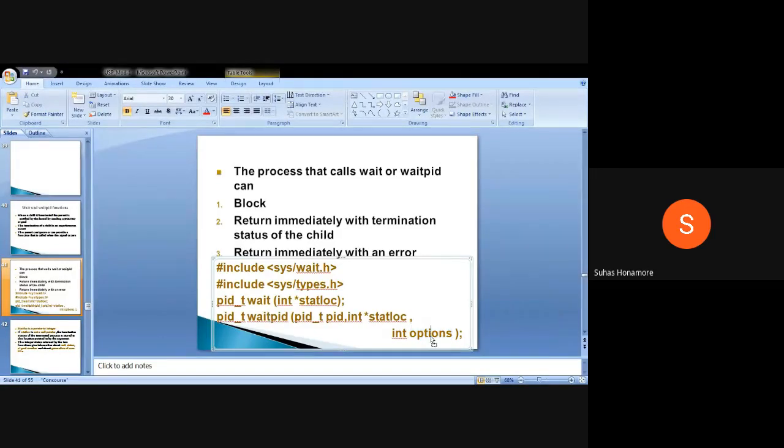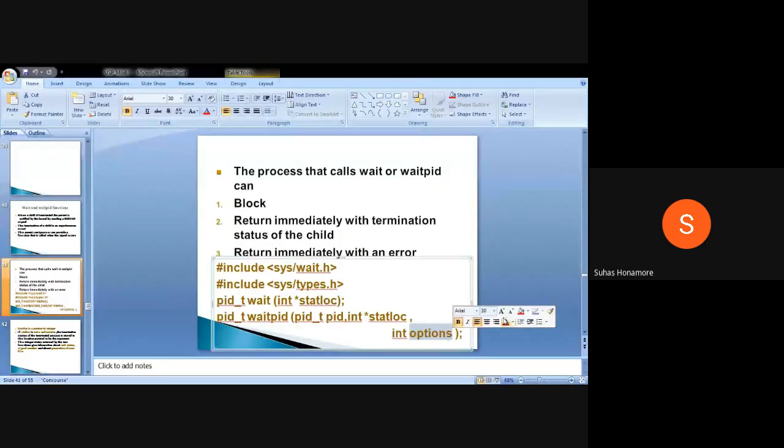Suppose a child process is waiting for an IO interruption. Then the waitpid function will return immediately and say that the child is waiting for an IO process. So whichever process you want, you can send its PID and get a particular status, and you can also give the option for when you want the return.